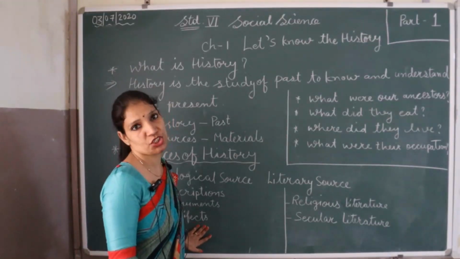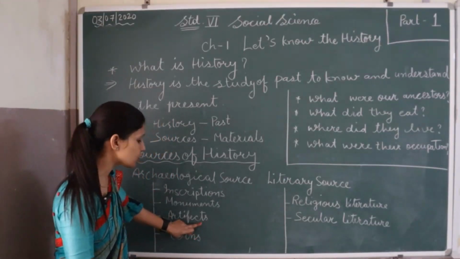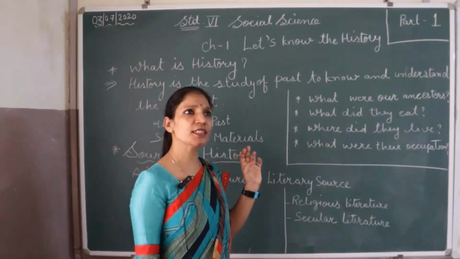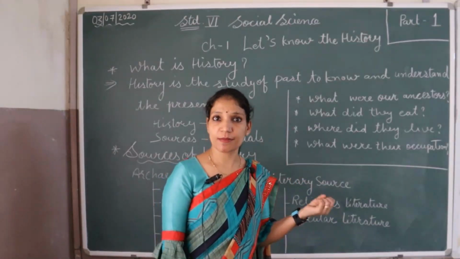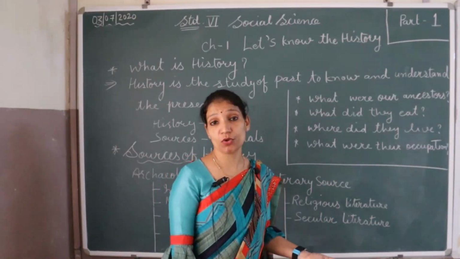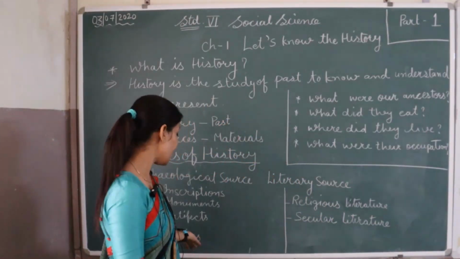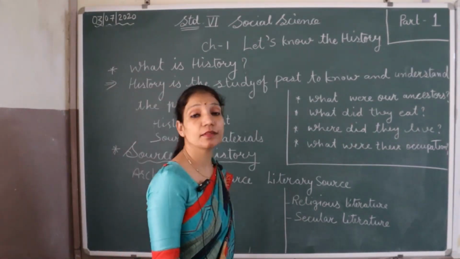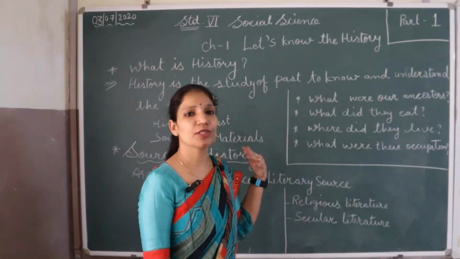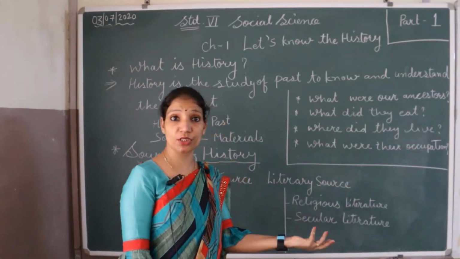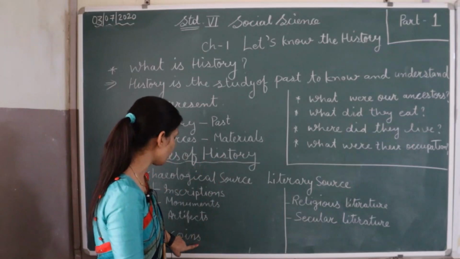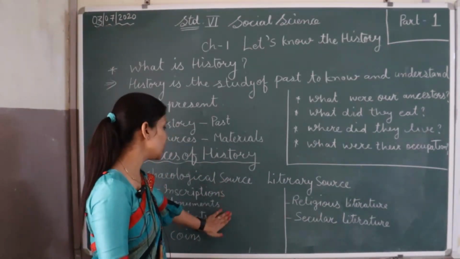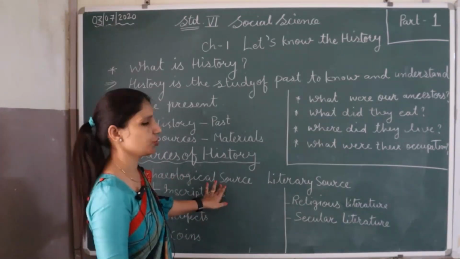They are giving information about the past, so it is also a source of history. Coins: the different types of kings have their different coins, some metal coins, some punch mark coins also, and the names are written on them, their dates, and about their kingdom, about their religion also written on them. So this is all a source of history, we can know from the coins. These are all the archaeological sources.